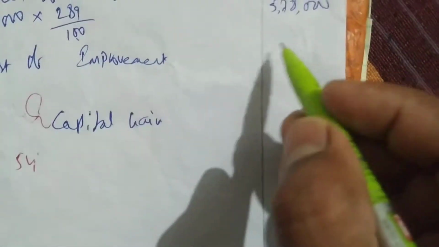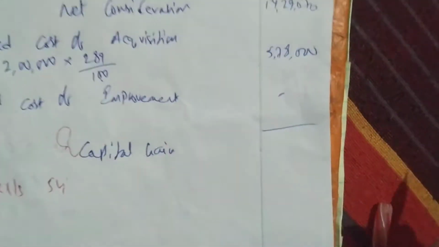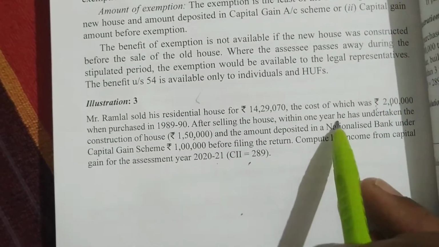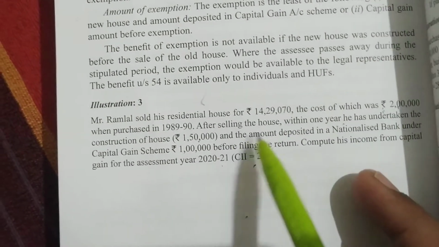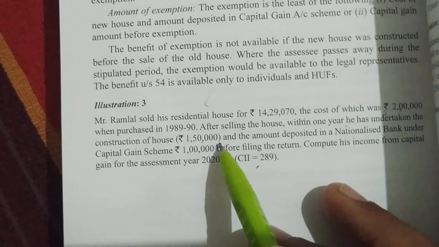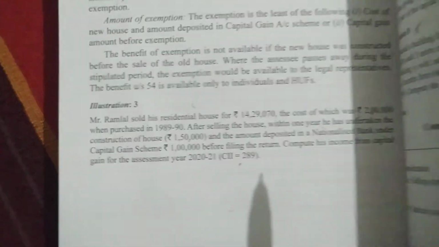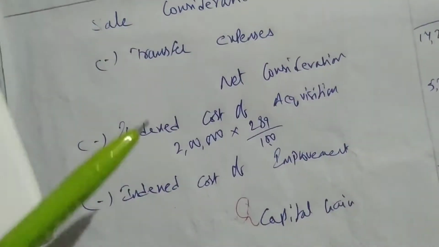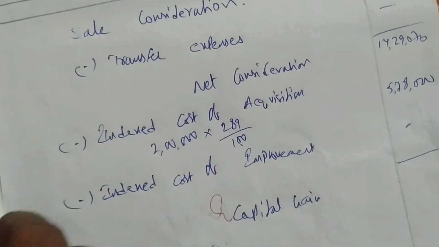So there is no cost of improvement. Don't get confused with this construction of the house. Within 1 year he constructed, this is not improvement. After selling the house he is constructing. Improvement is what was done before selling the house, that improvement we are talking about. Improvement means construction, right?